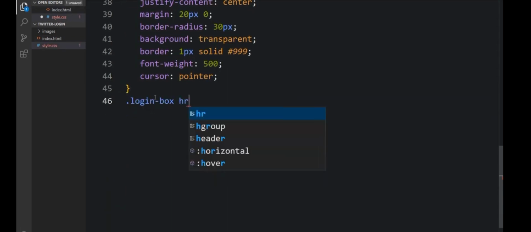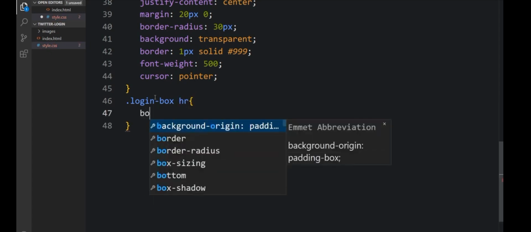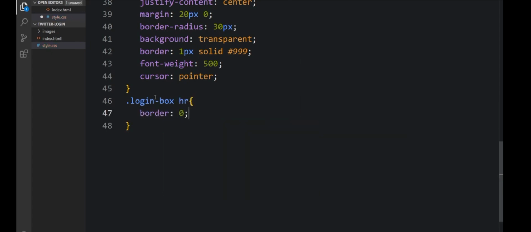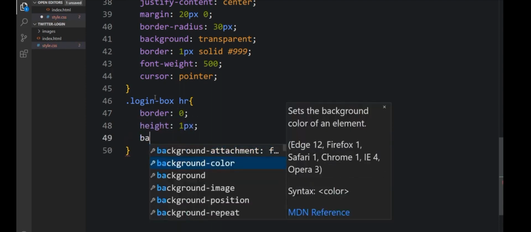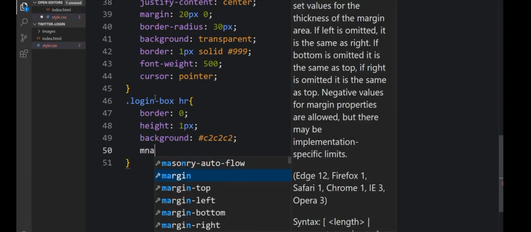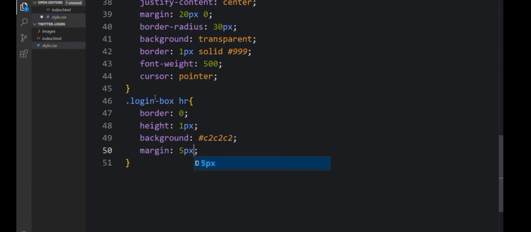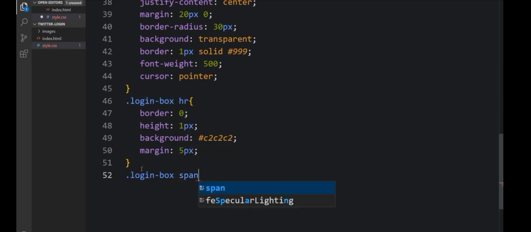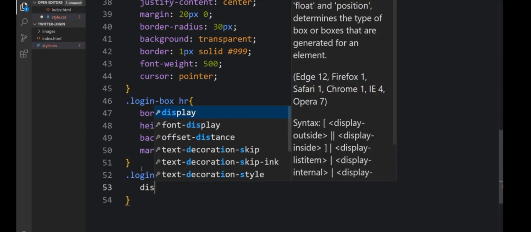Right, the href. So the border will be 0, the height will be 1 pixel, the background, specify the color. So the margin will be 5 pixel. So I copy that. Yeah, that's the span for the href.